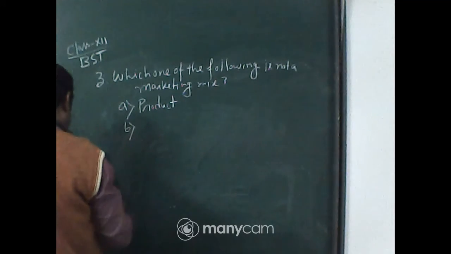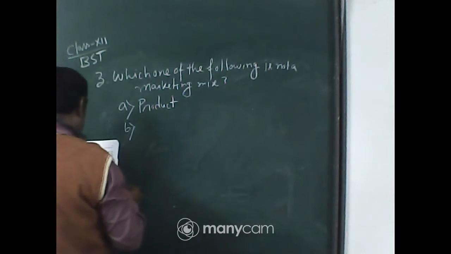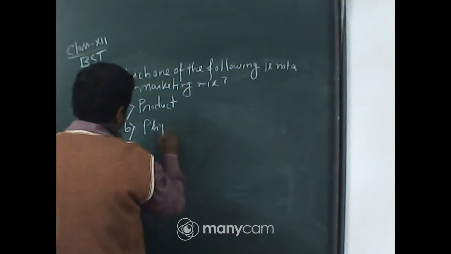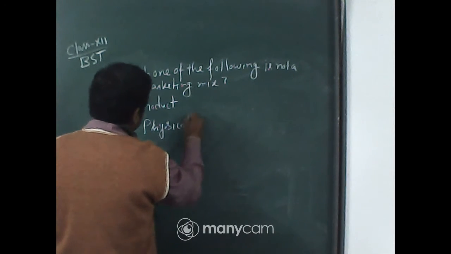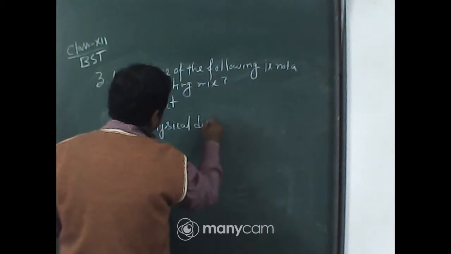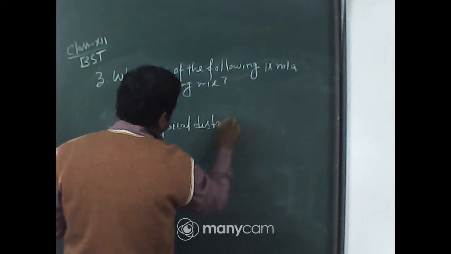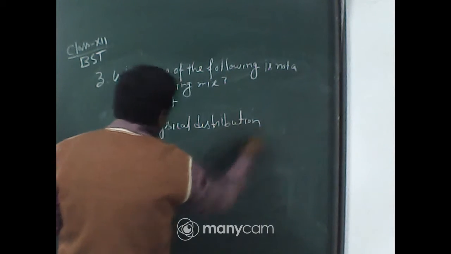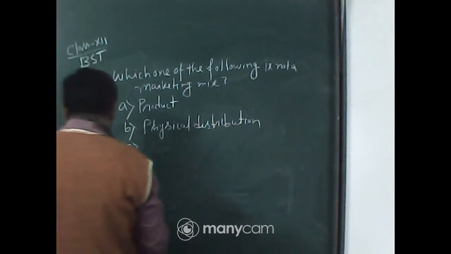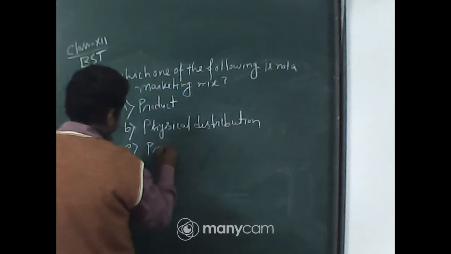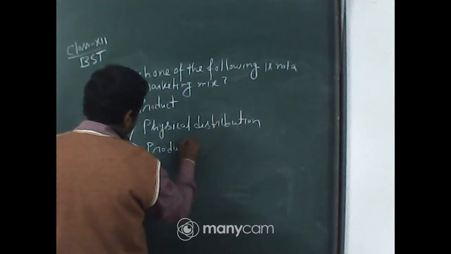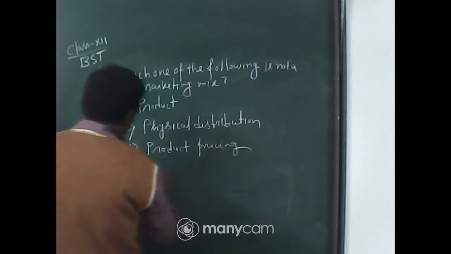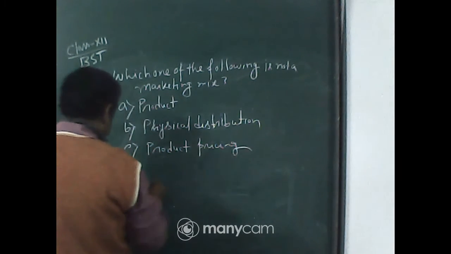Option B, physical distribution. Option C, product pricing. And option D, production process.